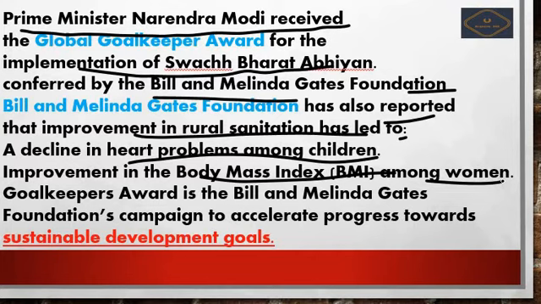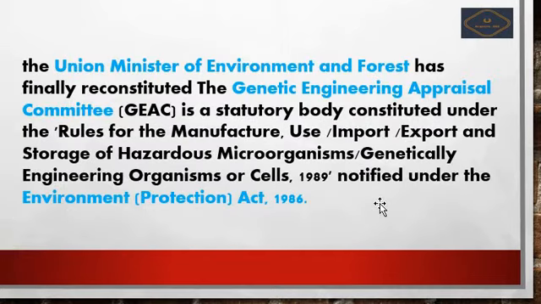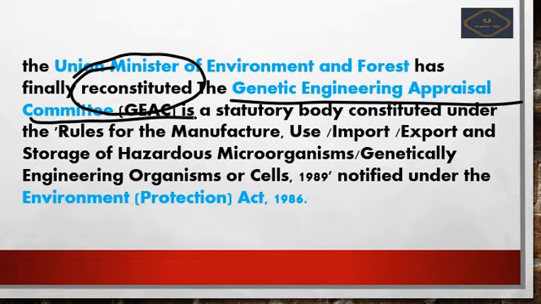Next, why the Bill and Melinda Gates give this award, that is it is towards the sustainable development goals. Okay, next we see further, that is the Union Ministry of Environment and Forest has finally reconstituted the Genetic Engineering Appraisal Committee. What is the Genetic Engineering Appraisal Committee?